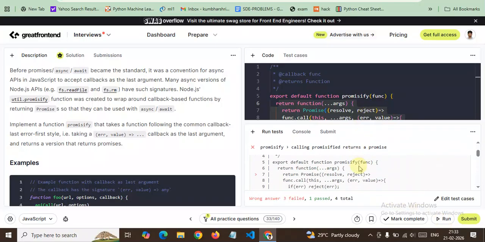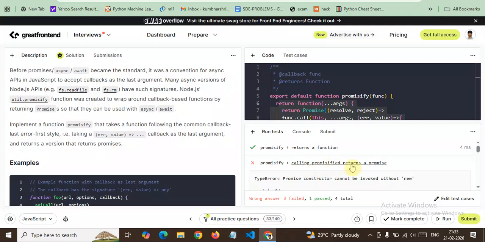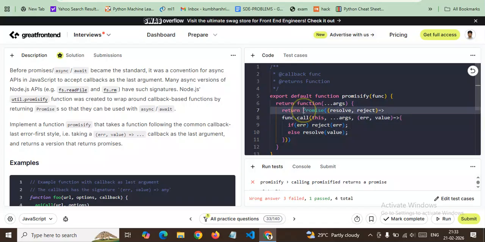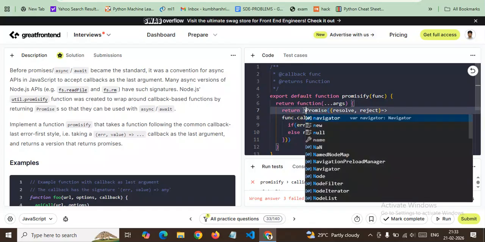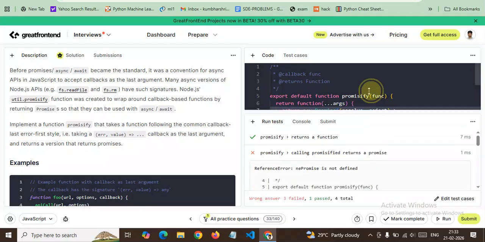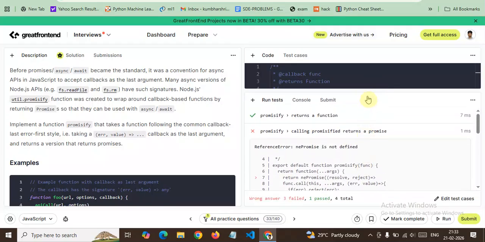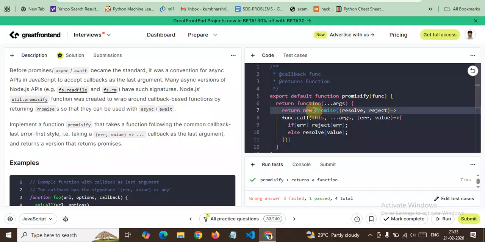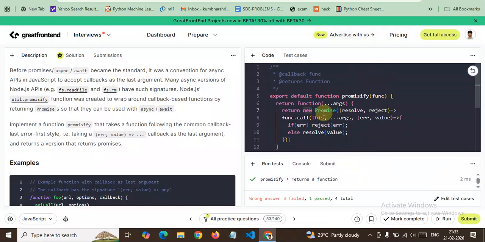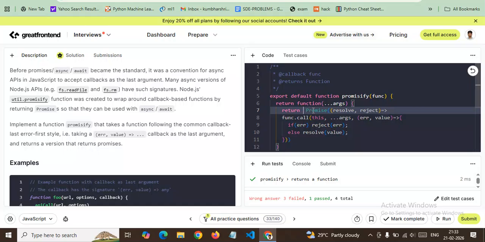As we can see, there is one error: it returns a promise, so it will return a new promise. There is some lag between execution. I will define new promise, let's type it again.